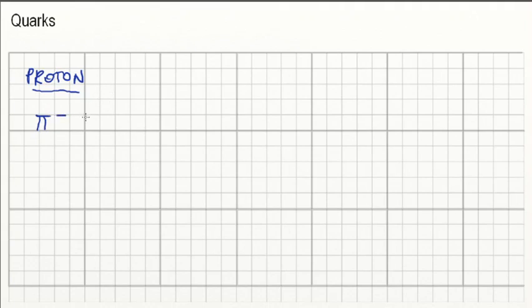I'm going to tell you that a negative pion is anti-up and down. So a proton has 3 quarks and a pion has 2 quarks. Now, show me that the collision products can be a neutron and an uncharged pion.